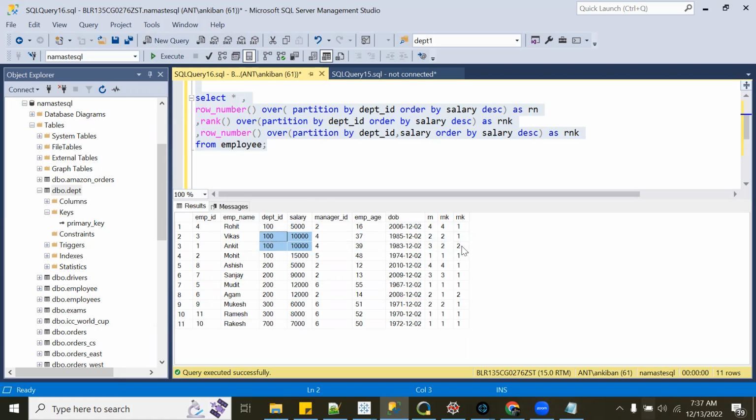So we have got 1 and 2, right? This is again one window. There is no other record. This is one window, one window. Now in this window, we have 2 records. So we have got 1 and 2. When I was giving rank instead of row number, everything was 1 1. Why? Because salary is the same anyway for both of them. So everything was 1 1 1.